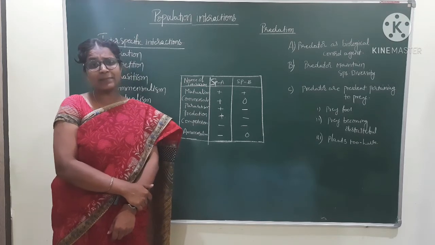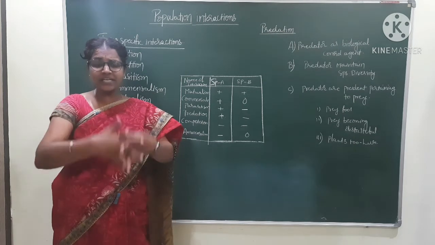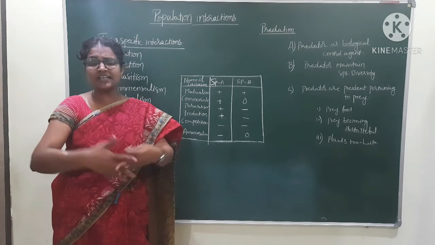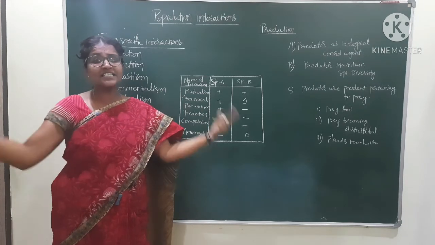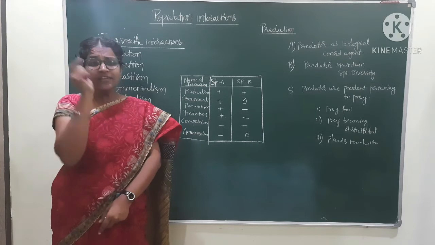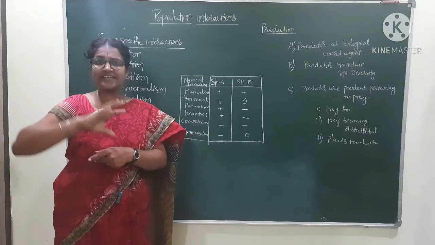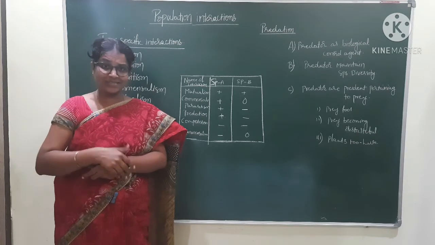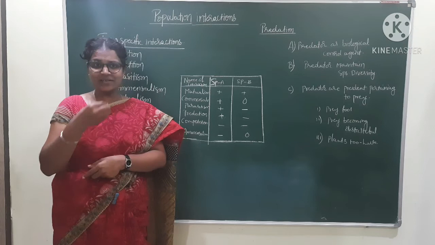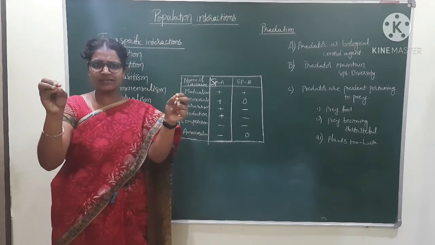Why did this happen? Because of the absence of the predator, there is competition between the same species and different species also, and there is extinction of species. If there is a predator, it kills and eats a particular type of species and different types of species. It has different food habits depending on the different animals for its food.